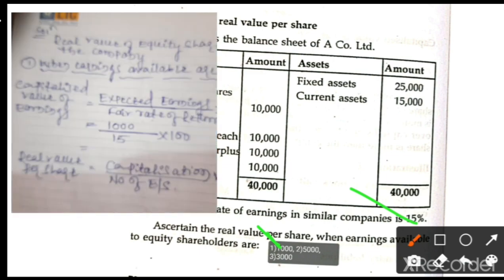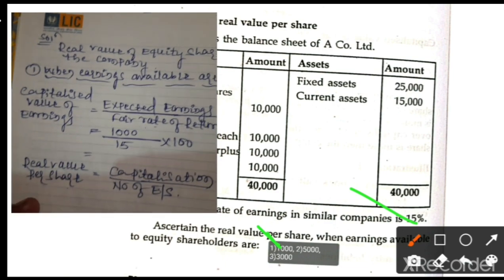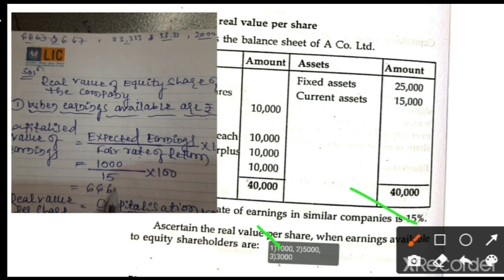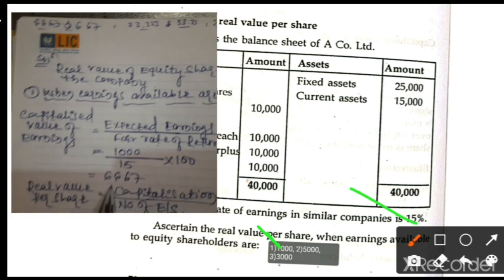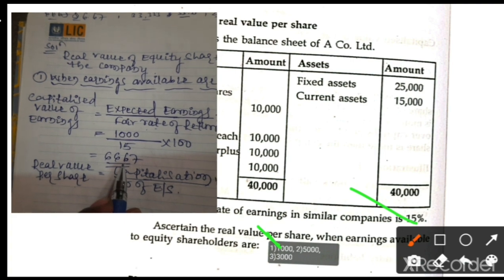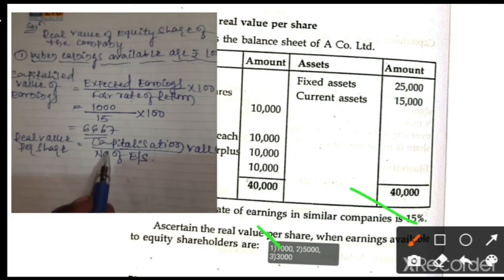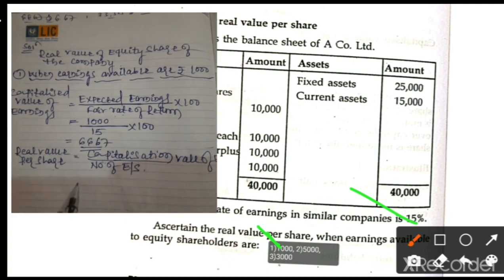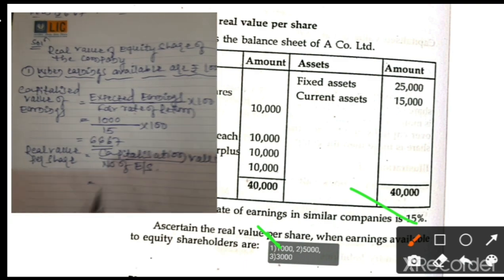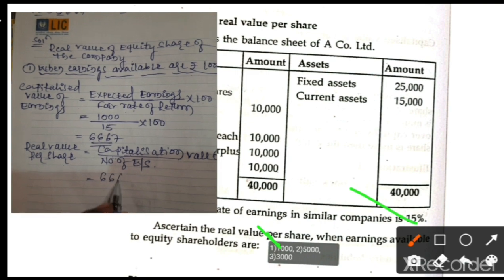6666.66. Okay, then we can make it 6667. Is it clear? So this is the expected capitalized value of earnings. Now we are going to simplify this formula, because we have the capitalized value of earnings now. So therefore, 6667